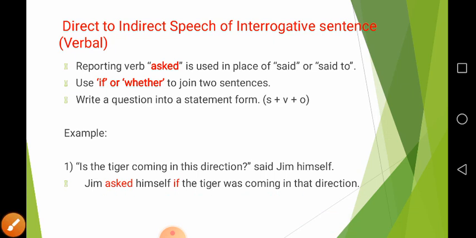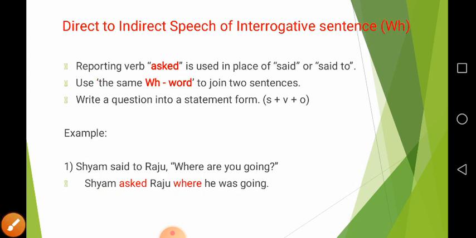Okay. Now, let us learn direct to indirect speech of WH interrogative sentences. Here a WH question is another interrogative sentence form. In a WH question we begin a sentence with a WH word like where, what, when.